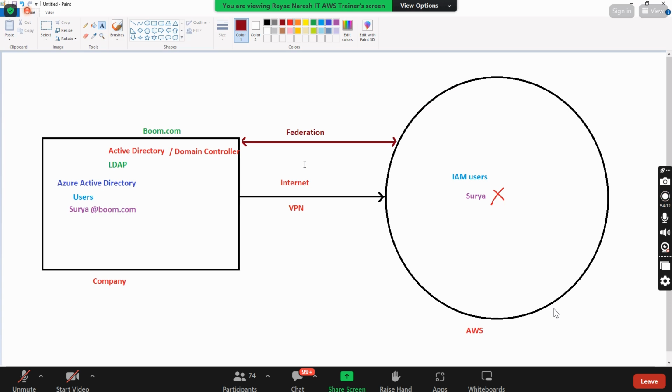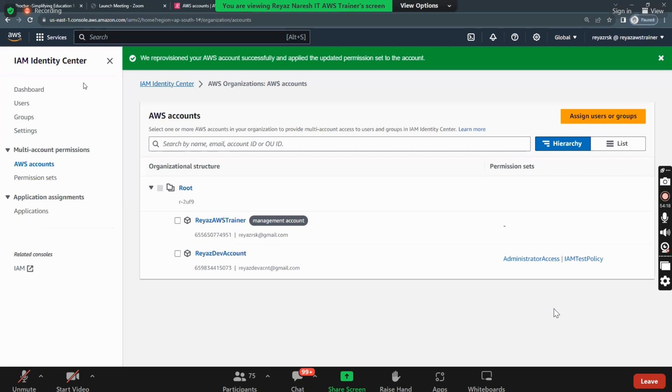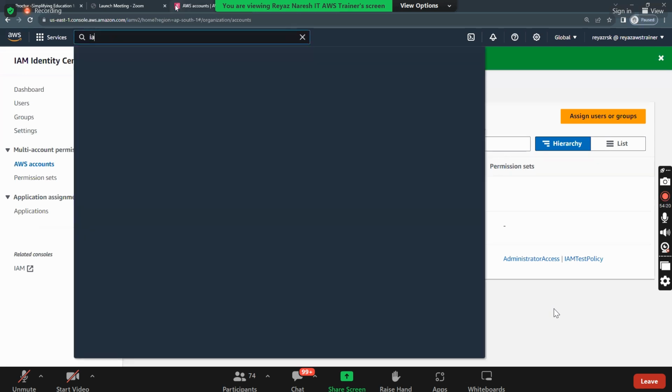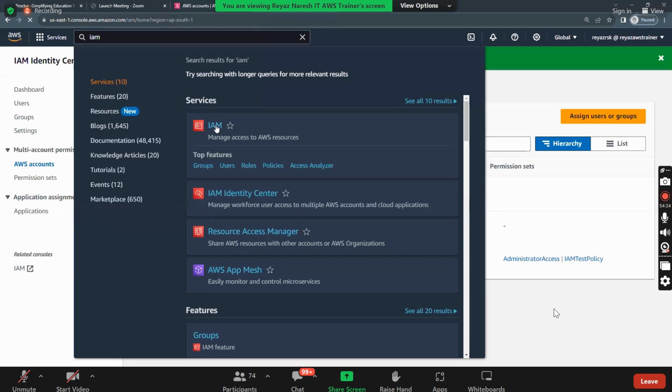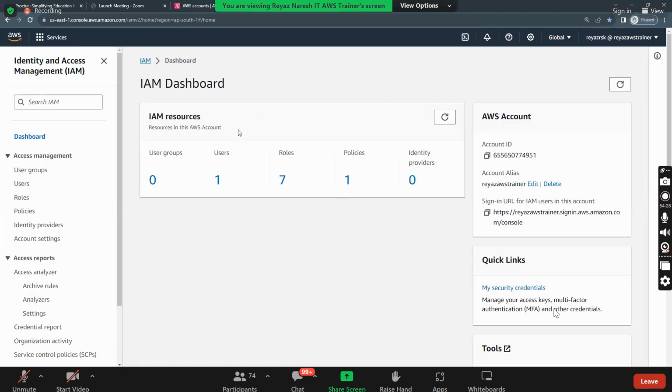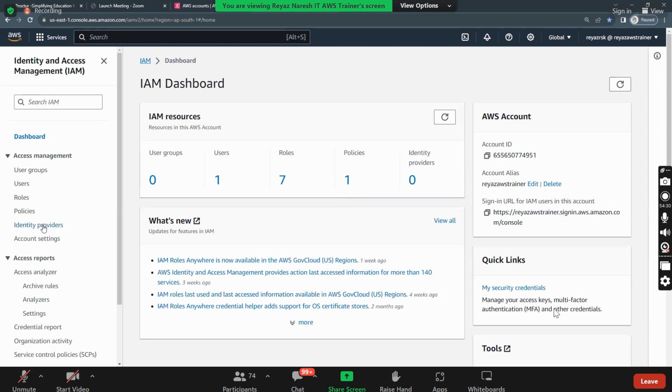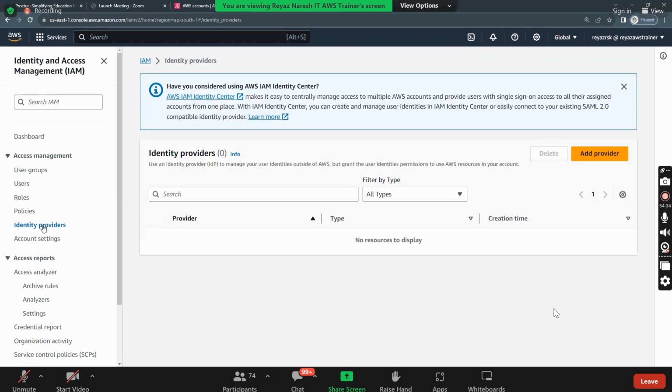But how do you do it? So guys, from the AWS point of view, go to IAM. You need to do the handshake between your company and AWS. Do you see on the left side we have Identity Providers? So who is the identity provider here?